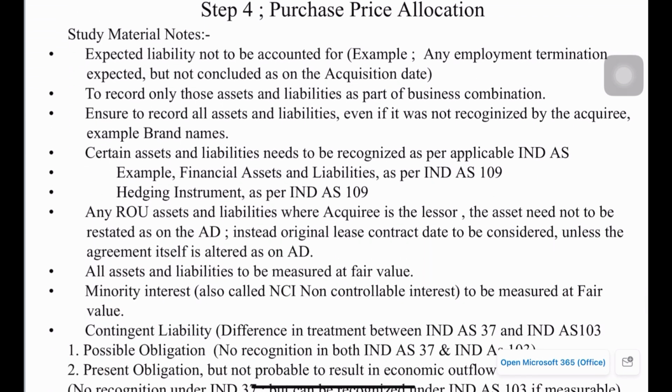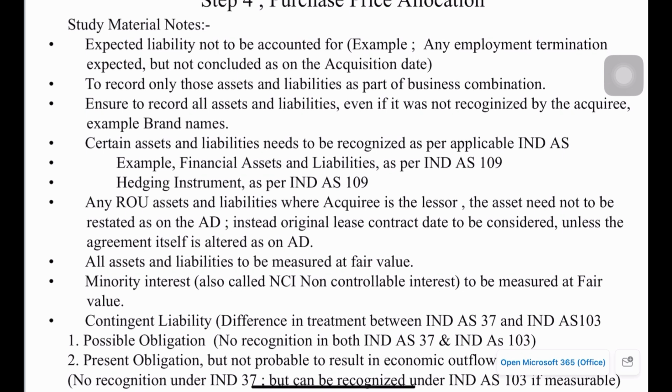I have given a few notes on how the purchase price needs to be allocated. The first one: any expected liability need not be accounted for under the business combination. We have to understand this very clearly. Only firm assets and liabilities need to be accounted for at the time of business acquisition. Any expected liability which is not firm as on the acquisition date should not be accounted for. That's the first condition.